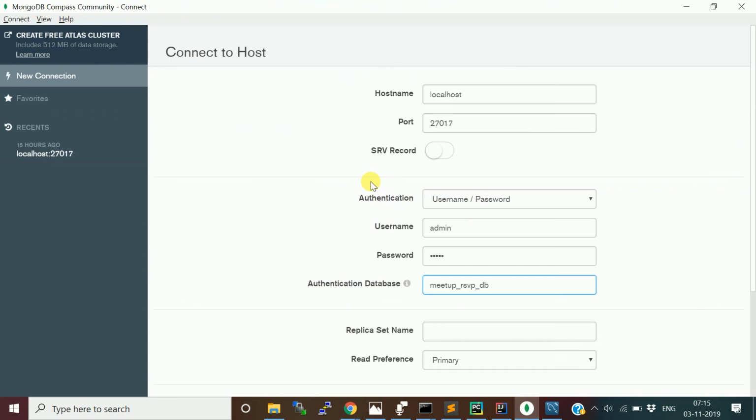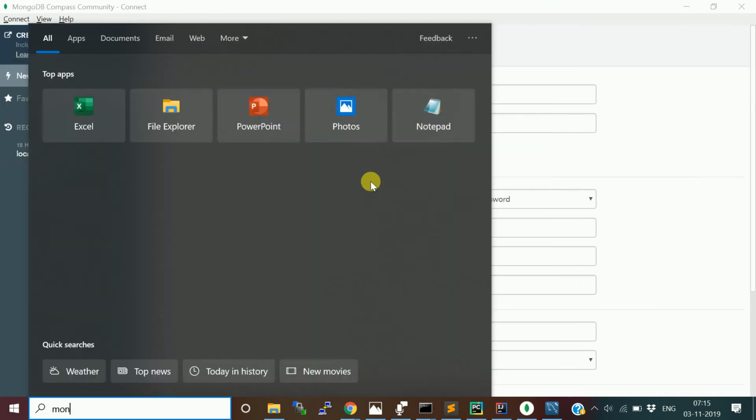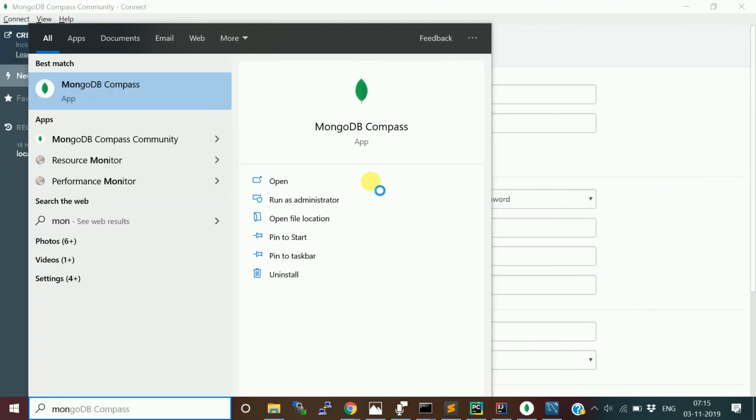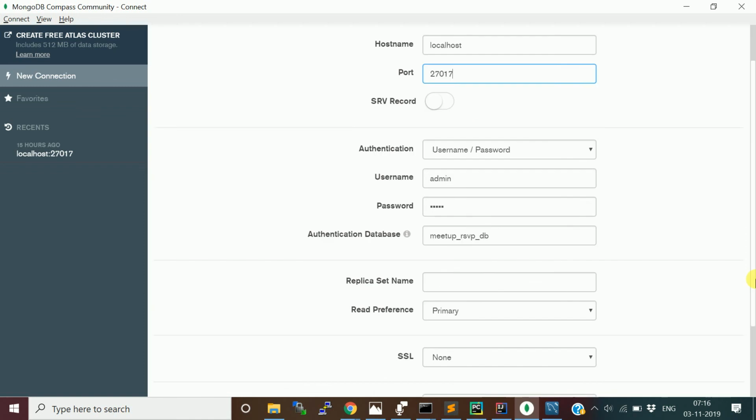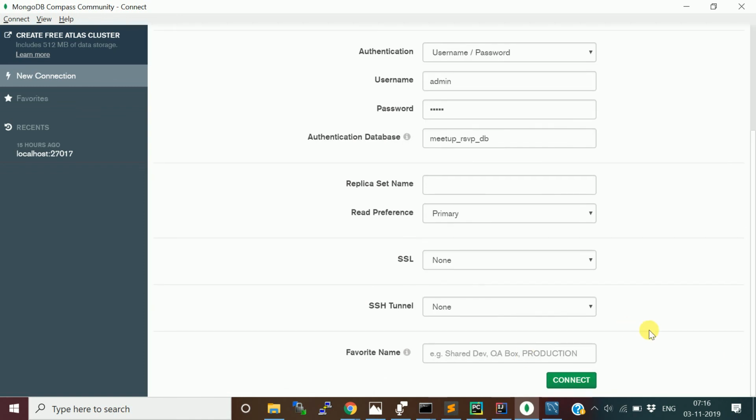MongoDB Compass is the GUI interface for MongoDB. You can connect to the MongoDB instance, and you can create all your collections, databases, documents, and other stuff. So you provide the instance host name and port number, and user ID and password if you have them, and the database you want to connect to, and say connect.